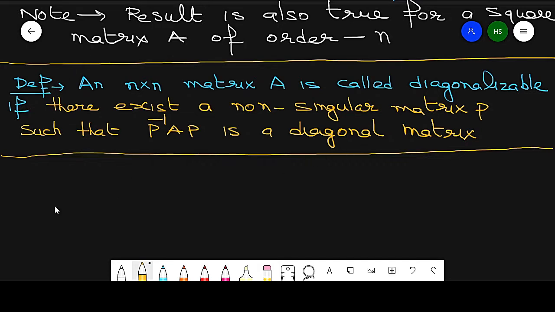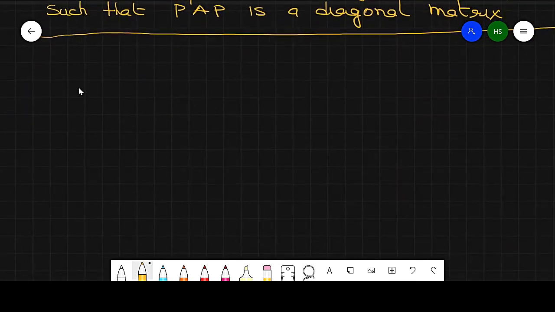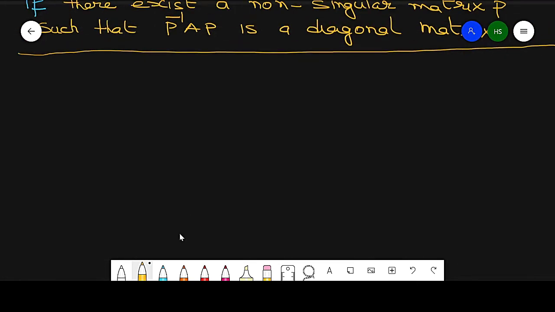Now the next article is again very important, expected for examination. What is the statement of that article?